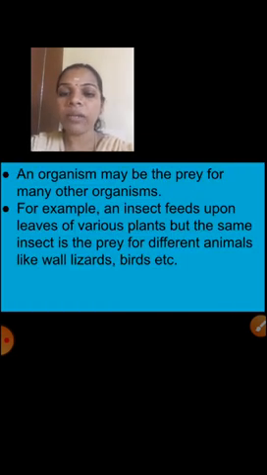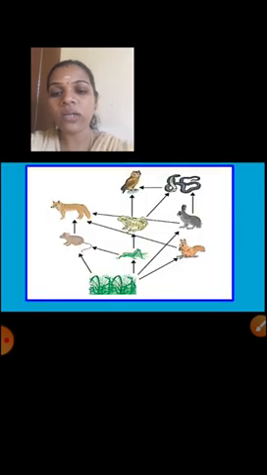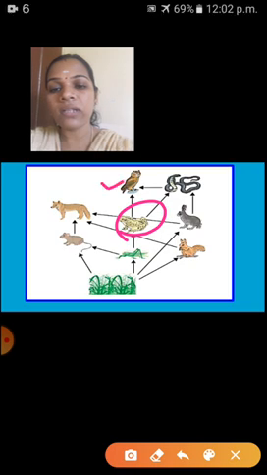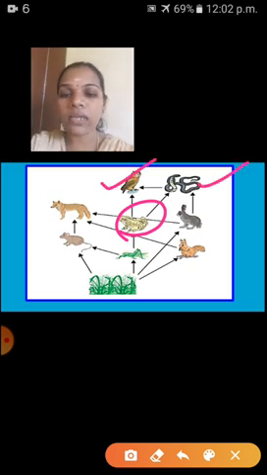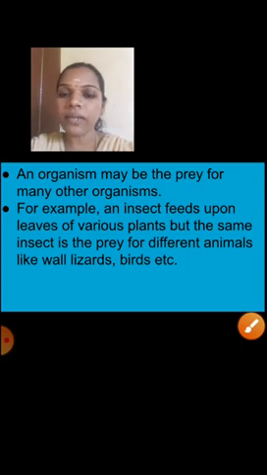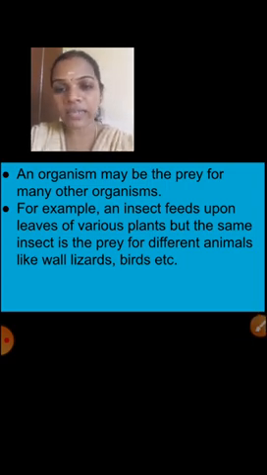An organism may be the prey for many other organisms. Here, as I already told you, this frog is food for this owl, and at the same time for this snake also. So that's what I have written here: an organism may be the prey for many other organisms.